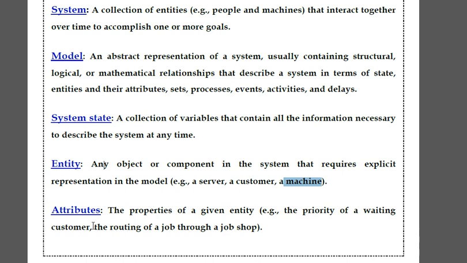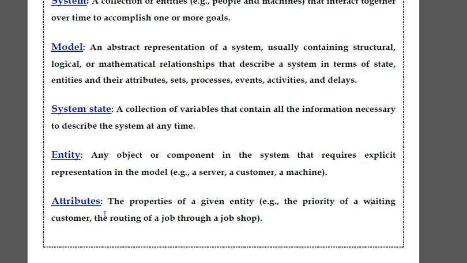Okay. Then next one, attributes. What are attributes? The properties of a given entity. Entity means customer, server, machine, et cetera. In this, the properties, for example, the priority of a waiting customer, the routing of a job through a job shop. Suppose in a banking system, the entity is a customer. The waiting customer, we give priority to the waiting customer. That is the attributes, properties.